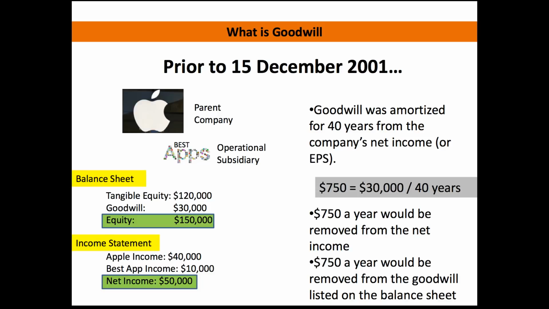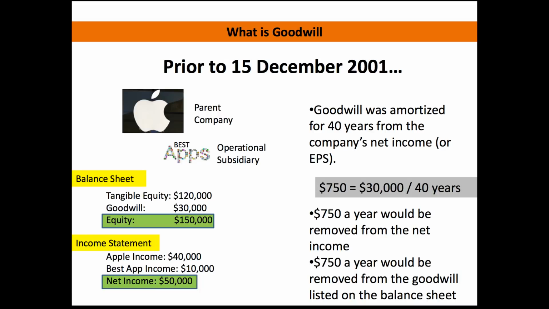How they did that is you would take your $30,000 of goodwill and divide that by 40 years to come up with a $750 payment. So what Apple would have to do in this generic situation is pay $750 out of their income and then decrease their goodwill by that amount. After the first year, instead of the net income being reported as $50,000, it'd be reported as $49,250. So their income is lower, because they have to take that $750 out of that profit line.